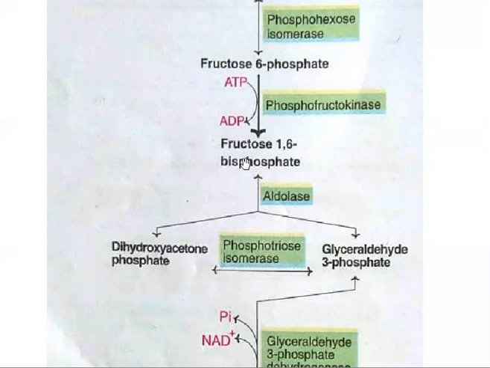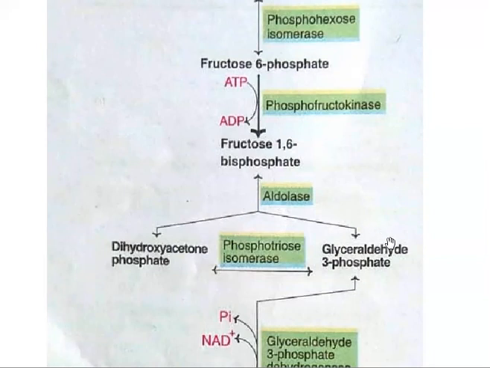Meaning the 6 carbon fructose is converted into 3 carbon dihydroxyacetone phosphate and 3 carbon glyceraldehyde 3 phosphate in the presence of aldolase. So the enzyme here is aldolase. This is called the splitting phase, where a complete molecule gets split into two molecules of 3 carbon compounds.